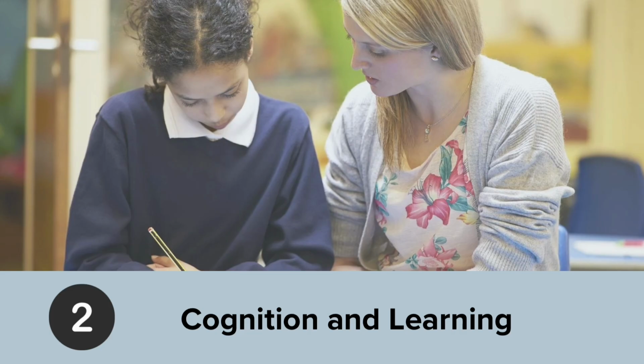The second area is cognition and learning. These pupils may learn at a different pace from their peers and need additional support to develop skills such as reading, writing, memory, or problem solving. This includes specific learning difficulties like dyslexia and more general learning difficulties.